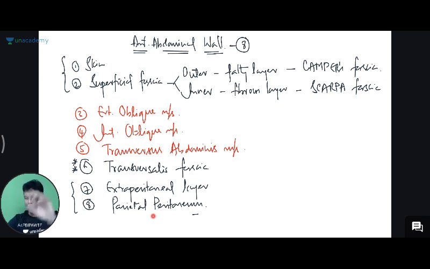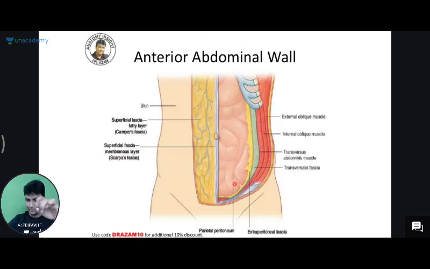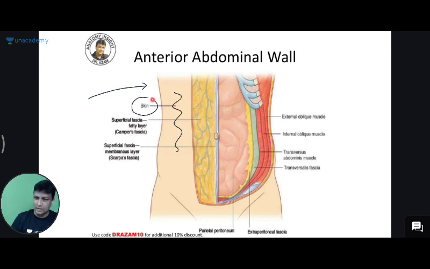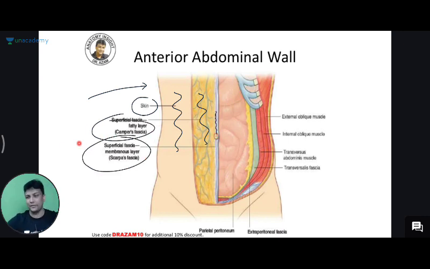Sure. Now, whatever I have told you in writing, let me show you the picture. This is the image of the anterior abdominal wall layers. Now, in this image, first of all, you will look on this side here. On this side, what is the outermost layer? Skin. Just below the skin, superficial fascia. The outer, fatty layer is Camper's fascia, and the inner, thin one without any fat, is Scarpa's fascia. That's about the skin and superficial fascia. Now, what will you do? Remove the skin and remove the fascia.